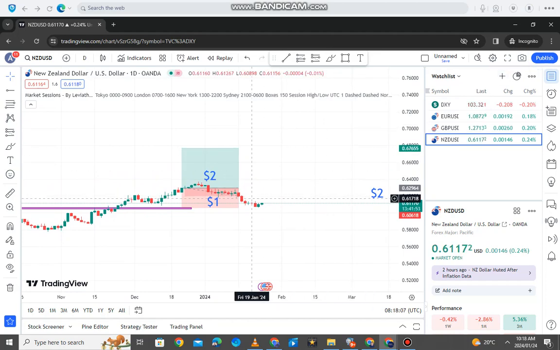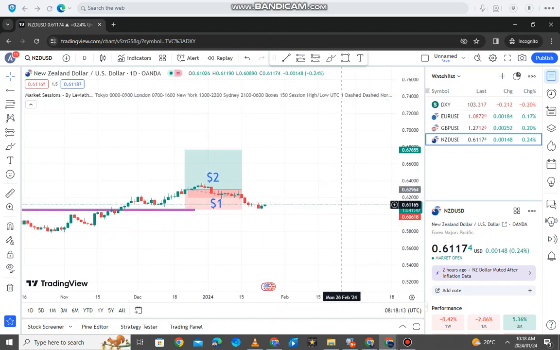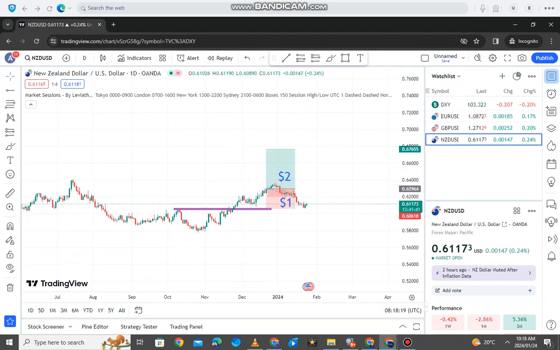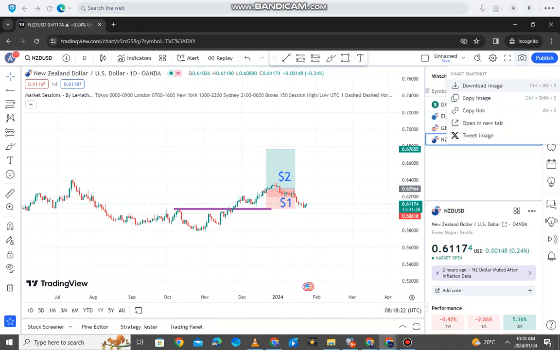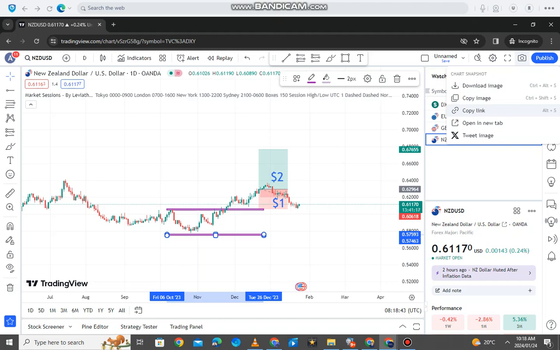So let's say you are one of my mentees, or you trade with me live on a daily basis, and we hop on a call, and maybe you are drawing your support and resistance, and you want to send me a screenshot, right? You can just click this camera here, then you can download the image. You can also copy the image, you can also copy the link, which means we're going to be seeing the same chart. So if we're trading live, I like sharing my link so that we're looking at the same chart, especially if you're still new. As I draw support and resistance, you can also see what's happening on your side if I'm sharing my link here. And you can also share your charts straight to Twitter.